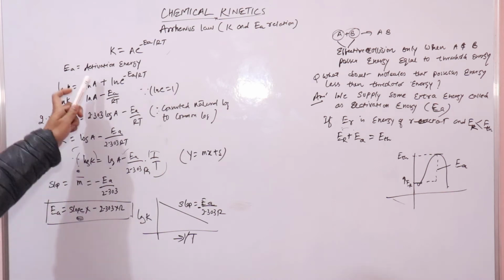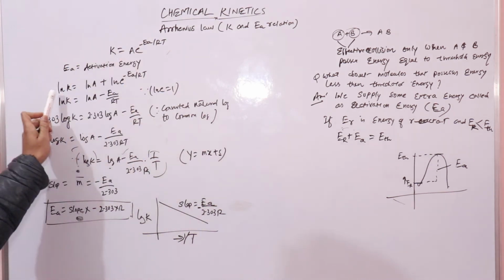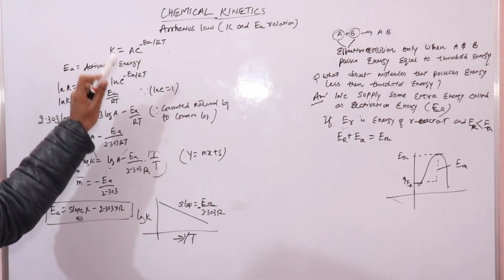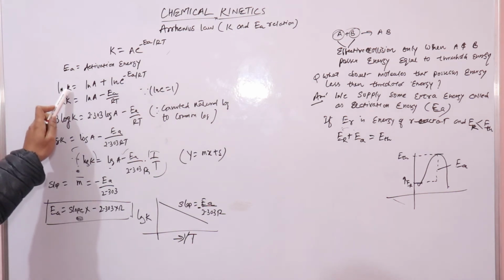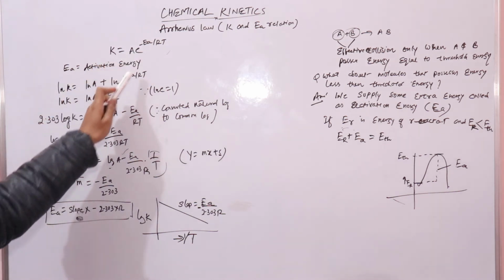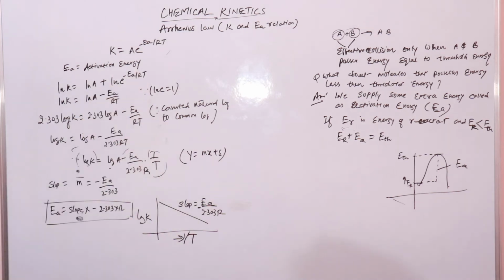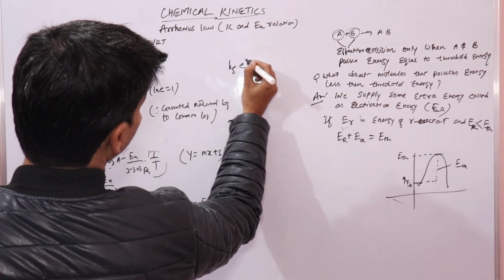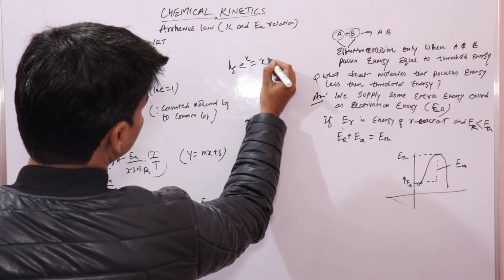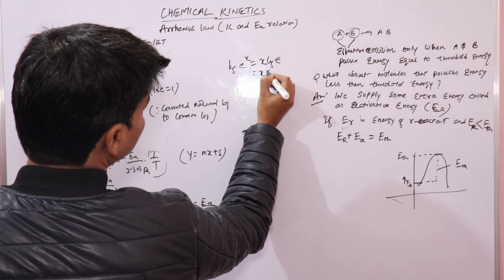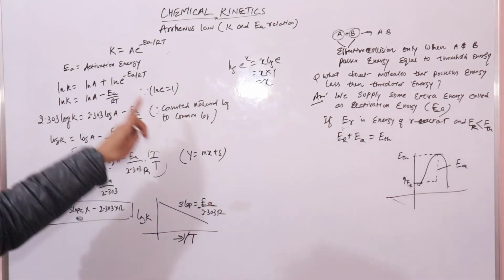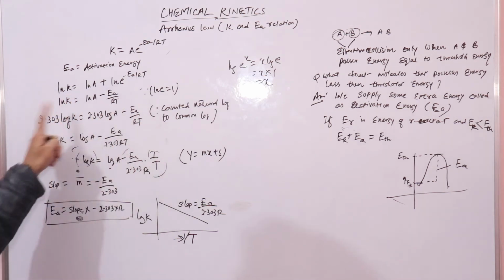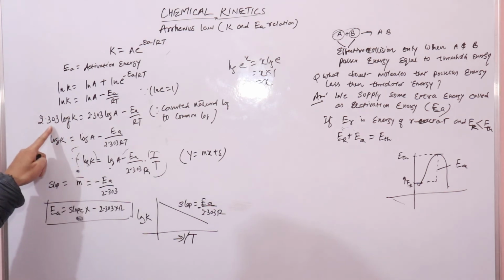Now let's come back to this. In this relation, we have taken the logarithm on both the sides. This is the natural logarithm, right? So natural logarithm of K is equal to log A plus log e to the power of minus Ea upon RT, right? This is the normal formula where we know that log e to the power of x is equal to x log e. So log e is 1, so this is x. Applying the same formula here, you get minus Ea upon RT. Converting natural logarithm to common logarithm, we multiply it with 2.303, right?